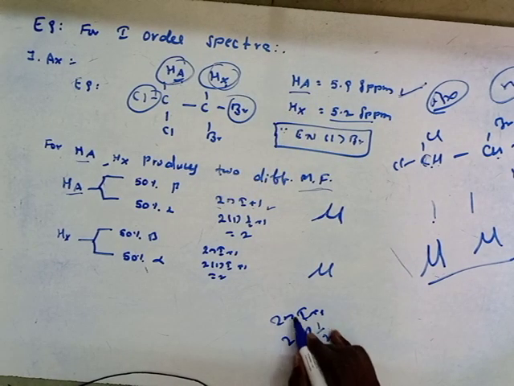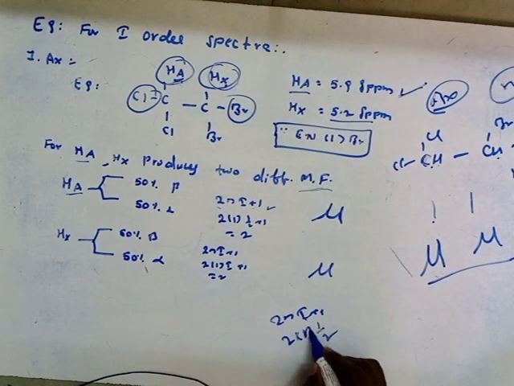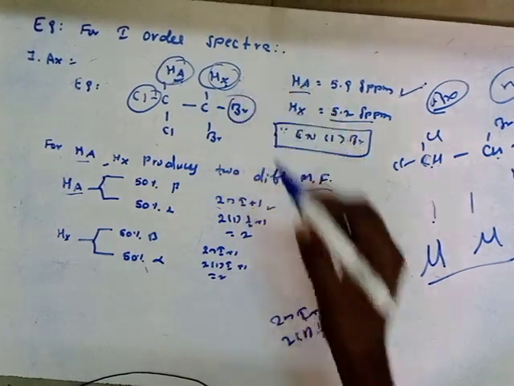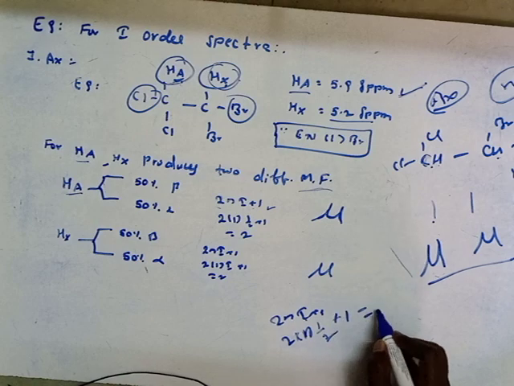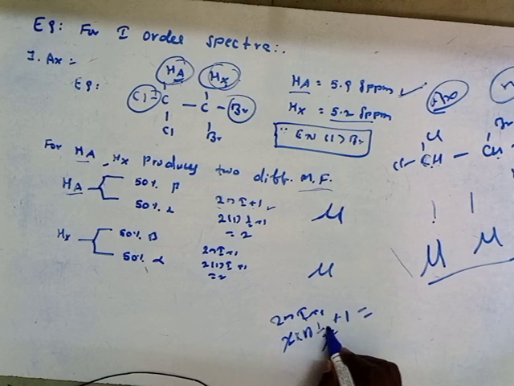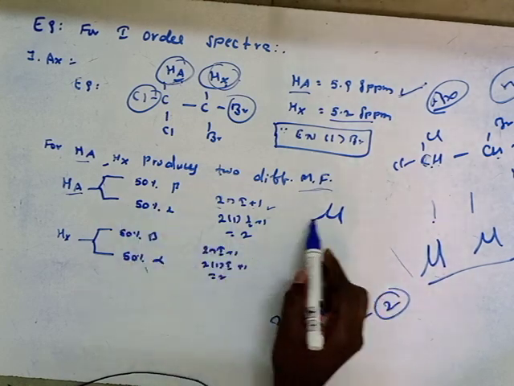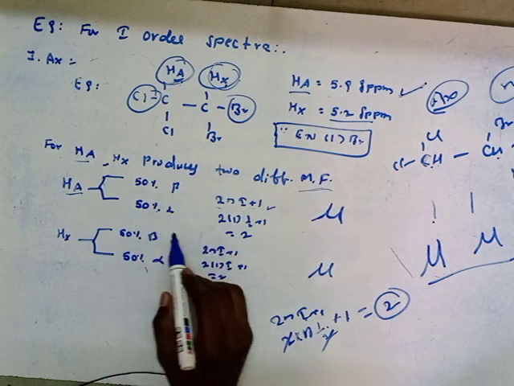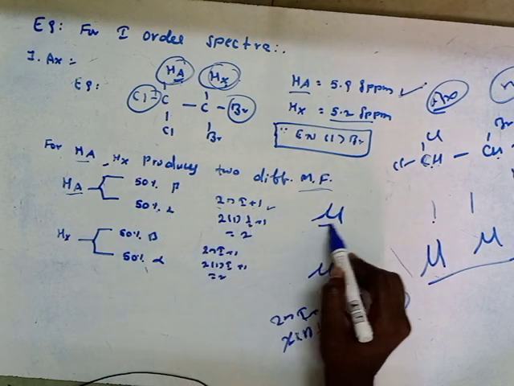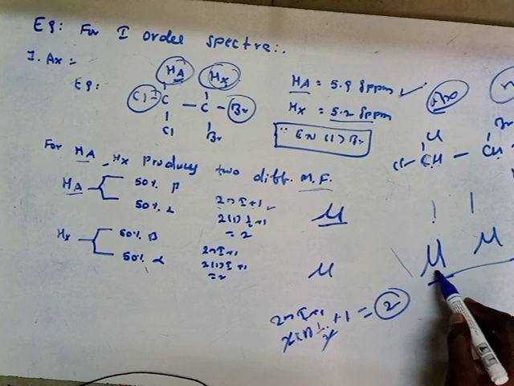Half. So the spin value of this HX proton is half; 2 times half times 1 plus 1 equals 2. So it will give 50% alpha and 50% beta. That's why it gives a doublet, right? So we get a doublet here.